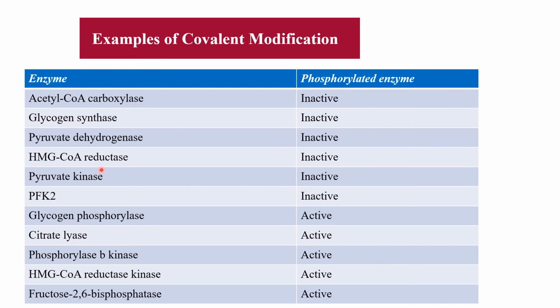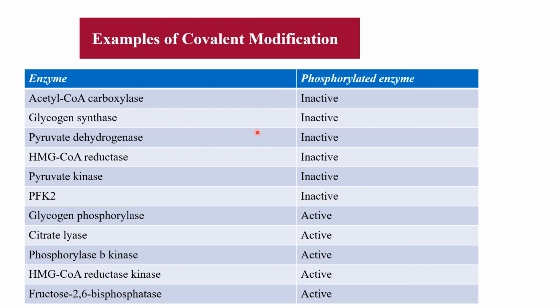See the example of glycogen synthase. Glycogen synthase, if it is phosphorylated, then it becomes inactive. And glycogen phosphorylase, if it is phosphorylated, it becomes active. Glycogen synthase enzyme is required for synthesis of glycogen, and if it is phosphorylated, it is inactive. At the same time, glycogen phosphorylase will be active when it is phosphorylated. That means glycogenolysis will occur and glycogen synthesis will not occur.